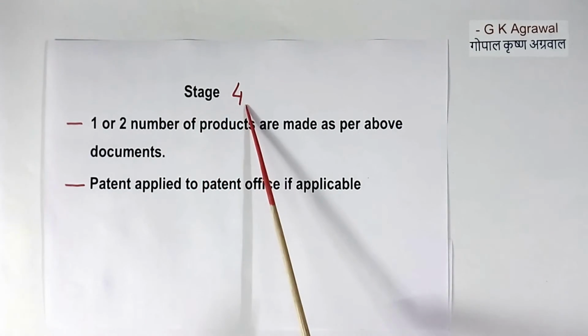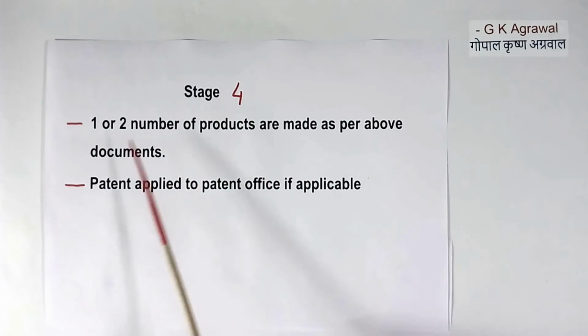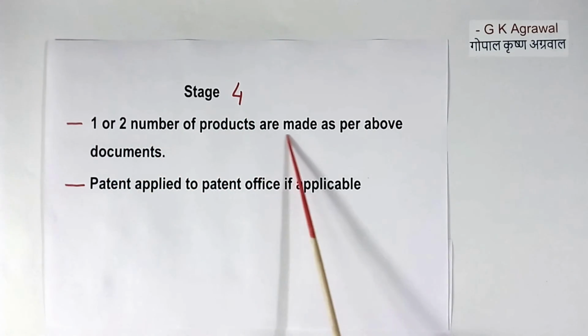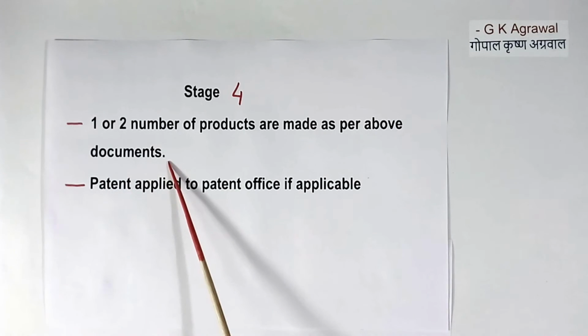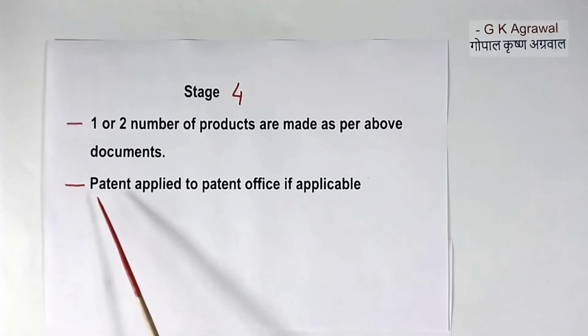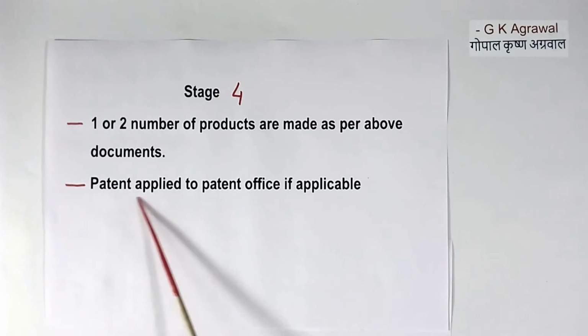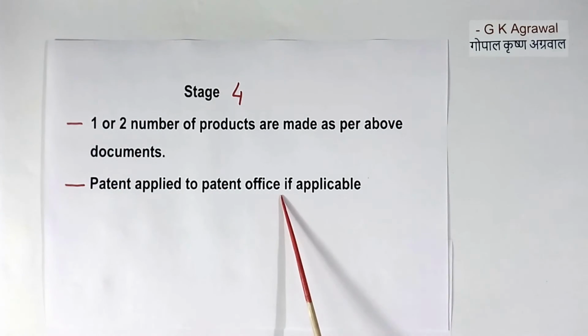Now stage 4 of the new product development process. One or two products are made as per our documents, what we have issued. Then we apply for a patent also to the patent office, if applicable. This patent is applied to protect our business.